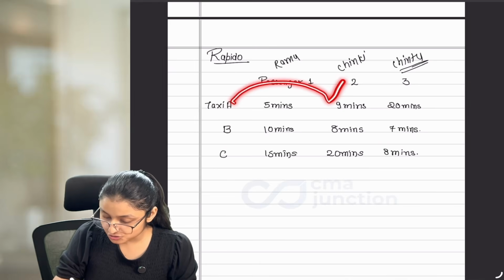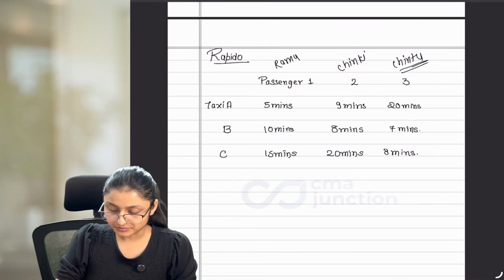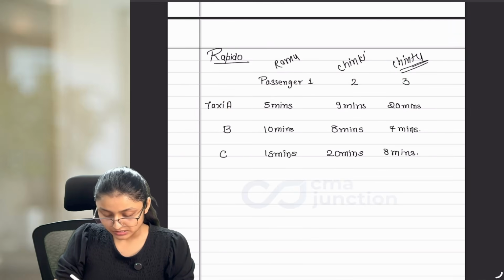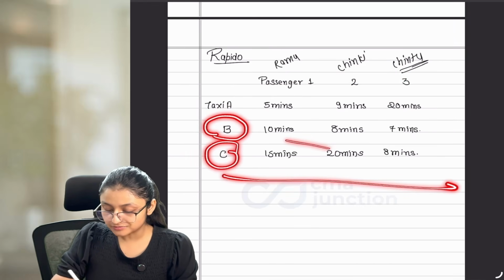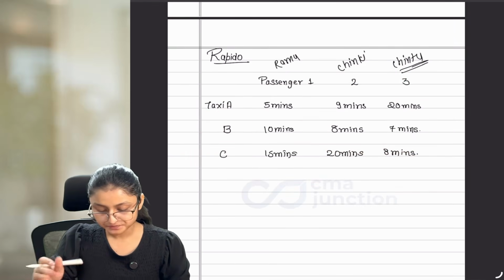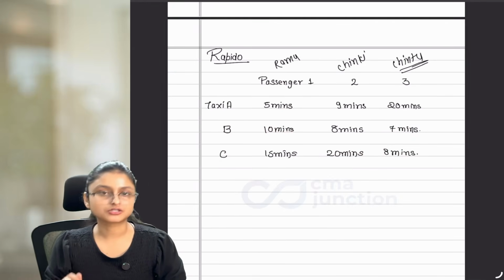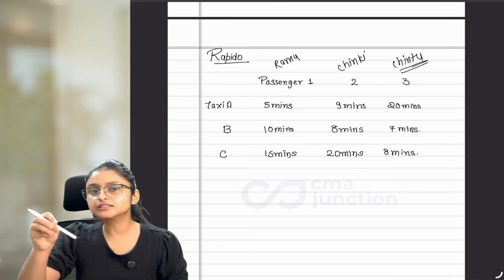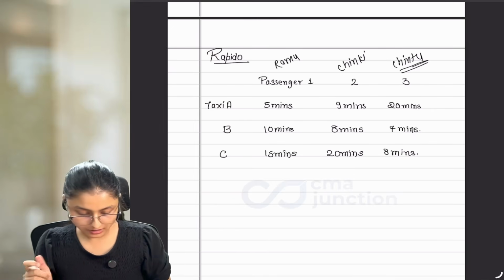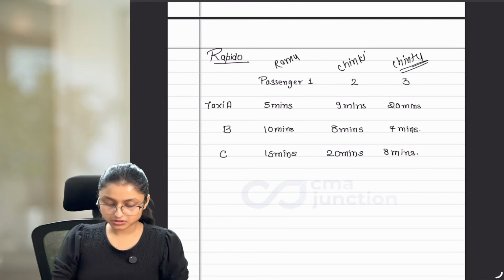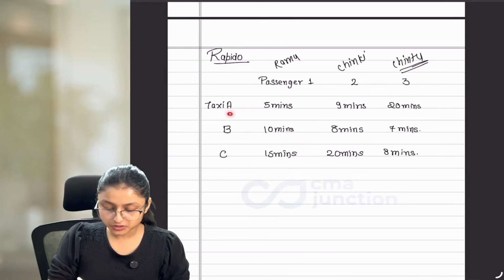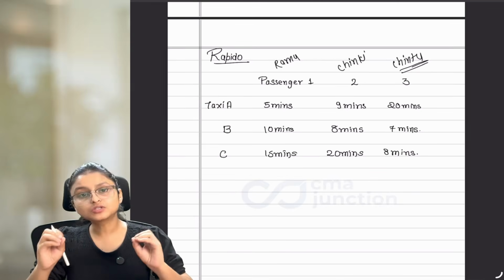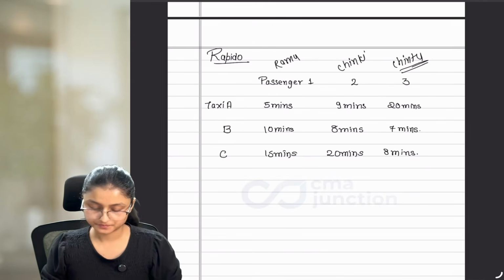If taxi A travels to Chinky, it is going to take 9 minutes. If taxi A travels to Chintu, then it is going to take 20 minutes. Similarly, for B and C also the time is given, how much time it will take to reach that particular customer. Now what does Rapido want? Rapido wants that the customer should get the services as fast as possible. And if that is what we want, then how do we allocate a particular taxi to a particular passenger such that we can lower the total time taken here?